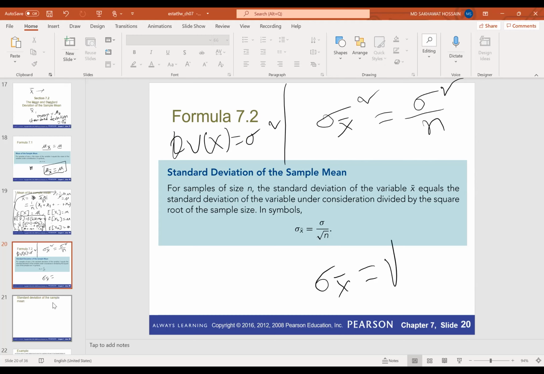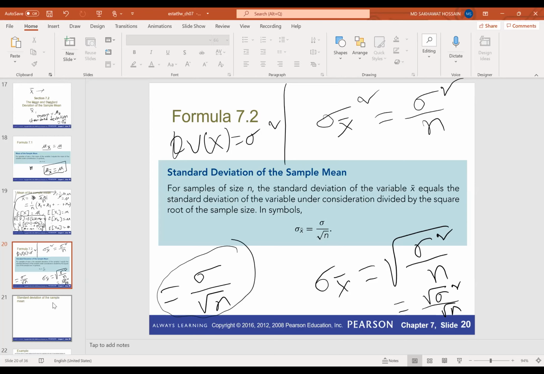If you take the square root of this, it will be the square root of sigma squared divided by n. We can separate this into the square root of sigma squared and the square root of n. Finally, the square root of sigma squared is sigma, divided by the square root of n. So the standard deviation of x bar is sigma over square root of n. That's why we have sigma x bar equal to sigma over square root of n.